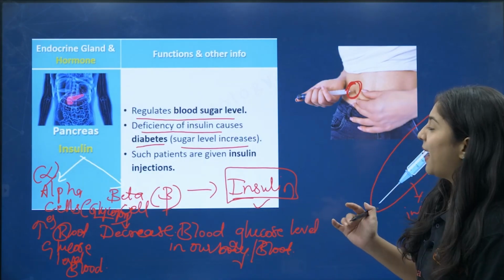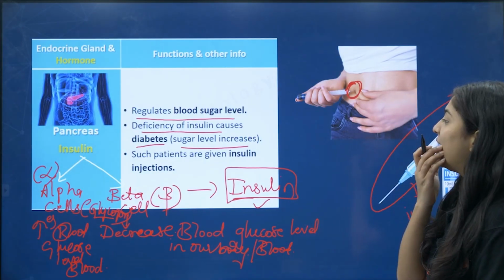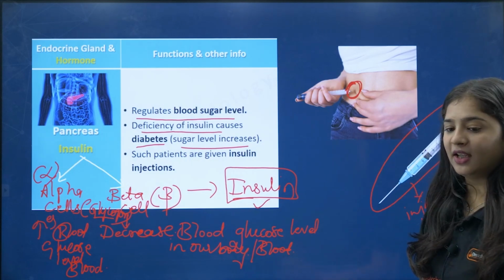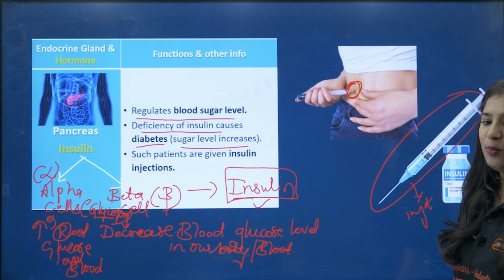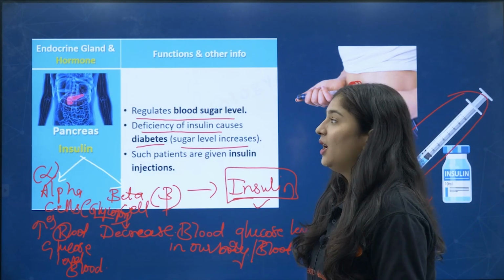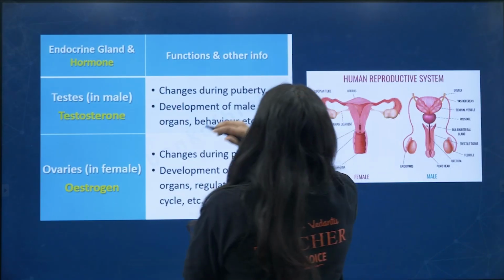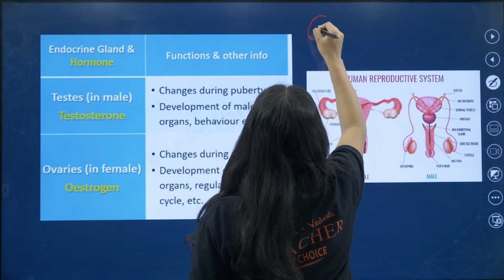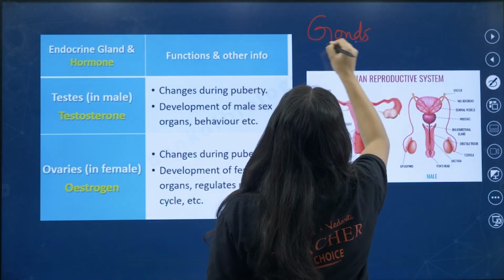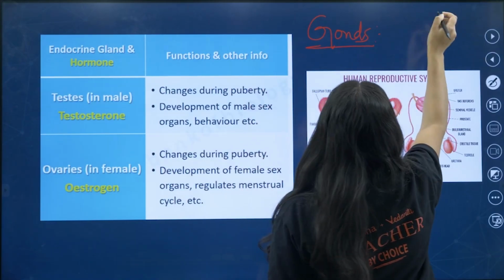So this is all about the pancreas and its functions, how it secretes and how it controls everything. I hope you all are clear with this concept. Now we will discuss gonads. So now we are going to study gonads. What are gonads? They are reproductive organs.